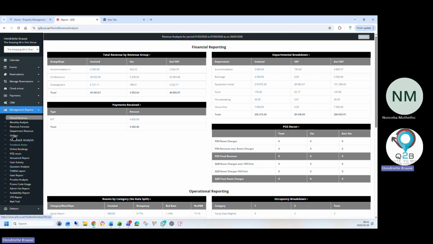Then we've got a lot of management reports where you can see all your feedback from all the guests from each event. You can analyze it, you can print your own, you can print all the notes separately that they made and see all the complaints or happy people. And the link for the feedback can be sent right after the event. It automatically sends 12 hours after the departure to all the guests and the organizers. Nice. And you can just pull the reports.